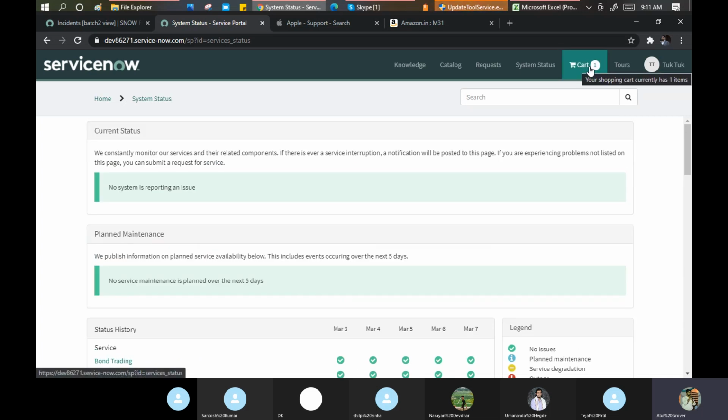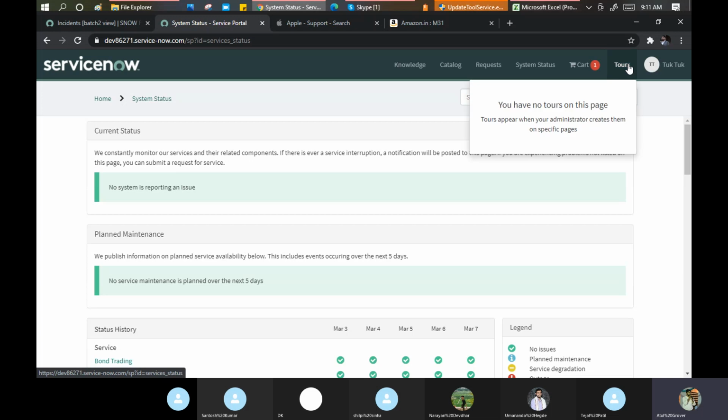Cart, we already saw, where you can add your products. Okay. Tour is actually a good topic, but generally we do not use this tour. Tour means, suppose when you log in to any app the first time, you get an option, click here for search, click here for find, click here for submit, all these things. Those are the tours, which give me an understanding of how this portal will look and how this portal works for you.